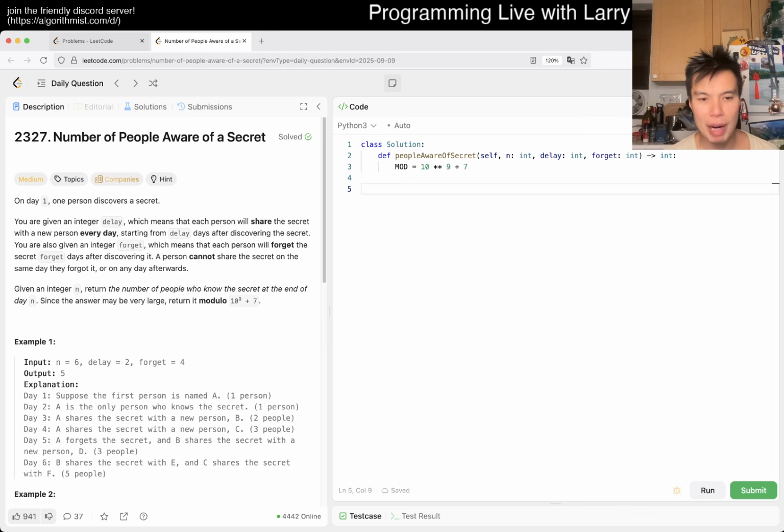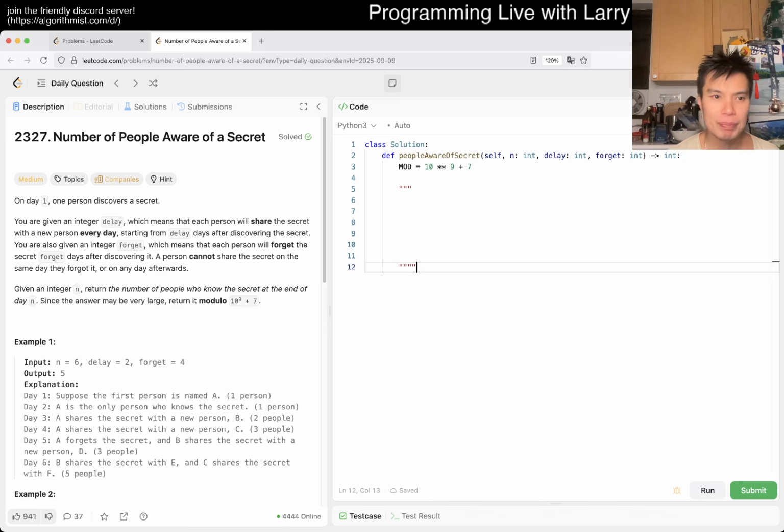So the way that I would think about it, and maybe we'll do a top-down way with dynamic programming, it doesn't have to be dynamic programming, but the states kind of lend themselves to it. I think the way I would think about it is to structure a way to define the relationship, right? And that's very often what dynamic programming is as well. On day 1, we could call it f of 1, is equal to 1, right?